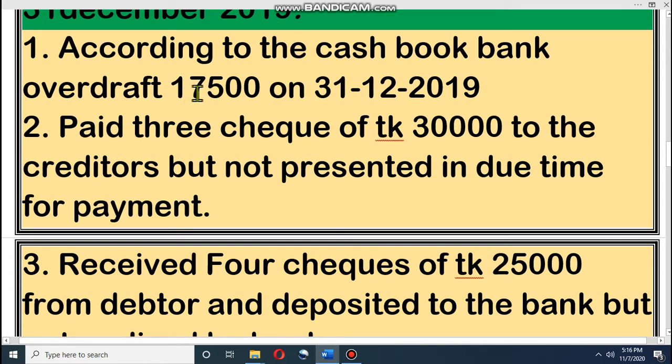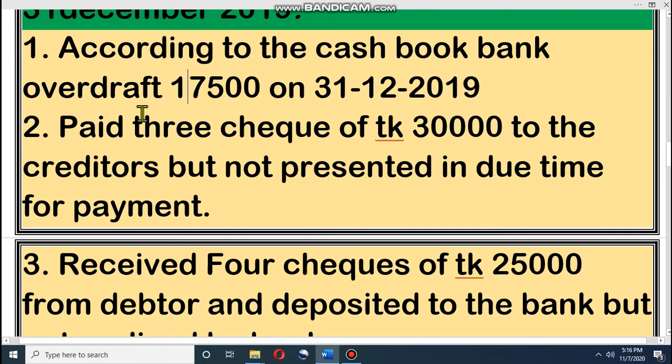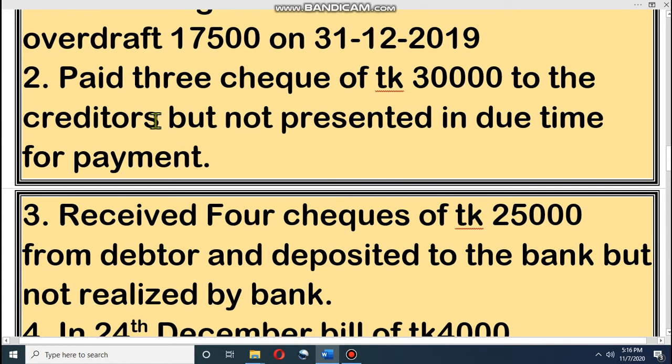Therefore we have to find out the problem. We have to satisfy our owners why there is a gap between bank balance and cash book balance. Our bank overdraft is 17,500, and now there is some information for why both the balances are not equal.